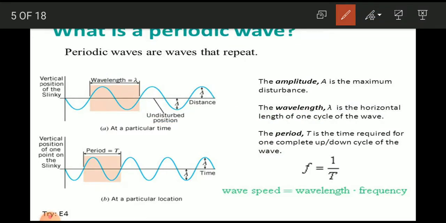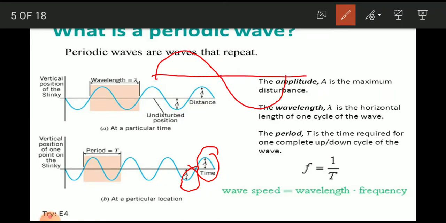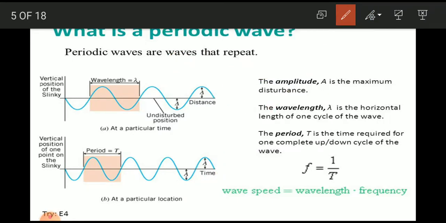Wavelength is the distance which consists of one crest and one trough. For example, if this is a crest and this is a trough, this distance is called one wavelength. The reciprocal of time period is called frequency. The unit of time period is second, and the unit of frequency is per second, which is equal to hertz.